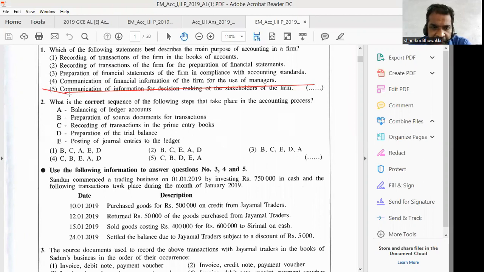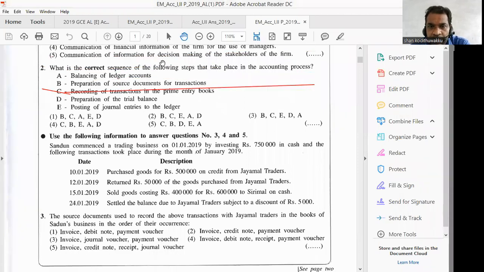Number 5 is the answer, right? Then I'll come to number 2. Number 2, what is the correct sequence of the following steps that take place in the accounting process? I will read it again. What is the correct sequence? Sequence means order of the following steps that take place in the accounting process.